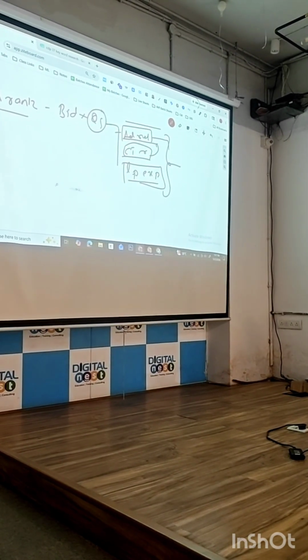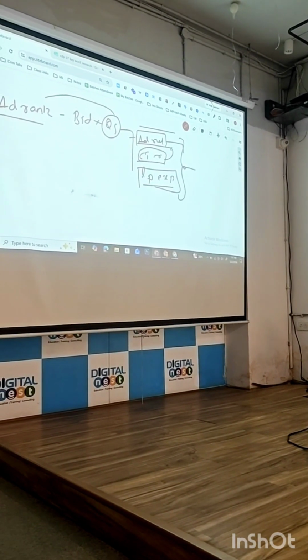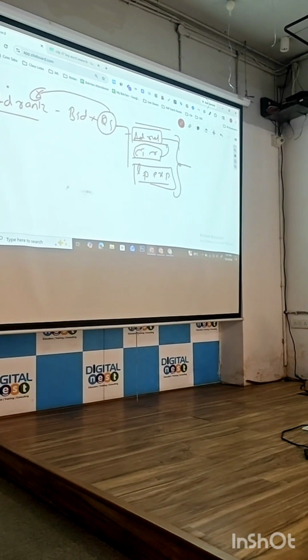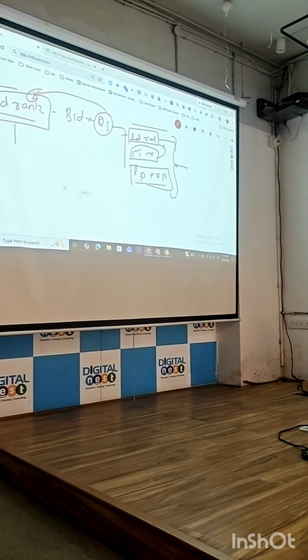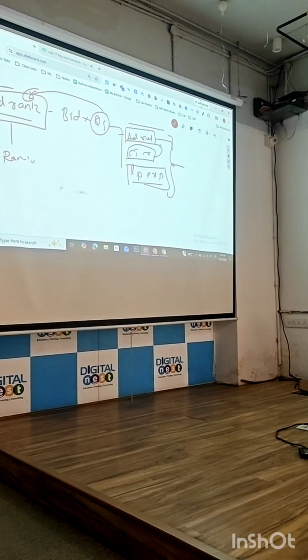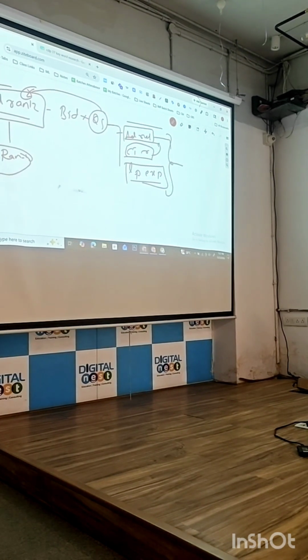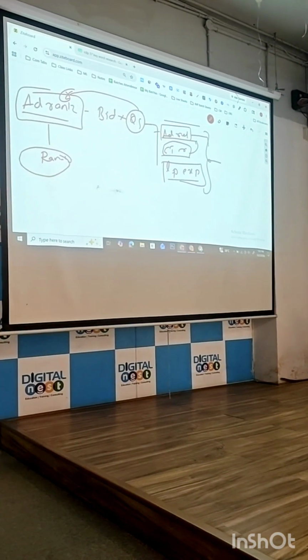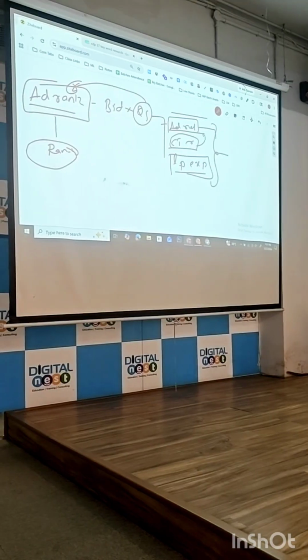Quality score. If your quality score is getting affected, what will be affected? Ad rank. If your ad rank gets affected, what will be affected? Your ranking. If your ad is not ranking on top, you will not get the hits. Clear? Okay.